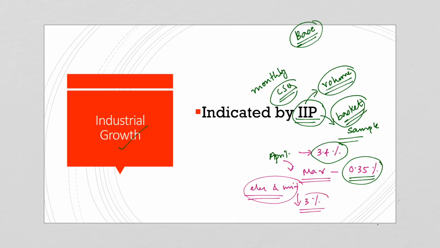Even though the electricity and mining sectors have contributed towards this increase in industrial production, they are still not satisfactory in performing with regard to growth. They are still under 3% growth rates, and the mining and electricity sectors have an impact on other sectors as well. So the growth rate of the mining and electricity sectors affects the overall industrial growth and employment scenario. So even though IIP has registered a growth rate, we cannot say that the performance of the industrial sector as a whole is satisfactory, and we also discussed some points in the beginning of this lecture.